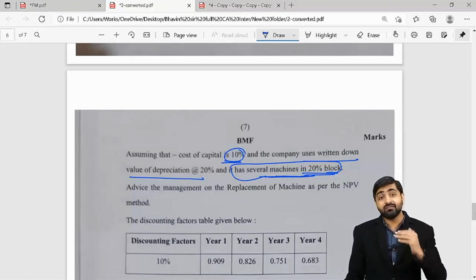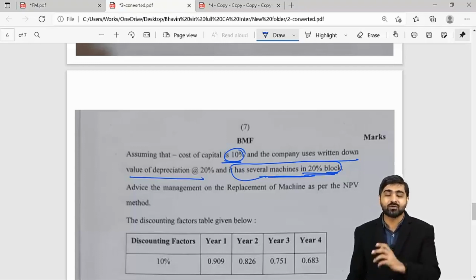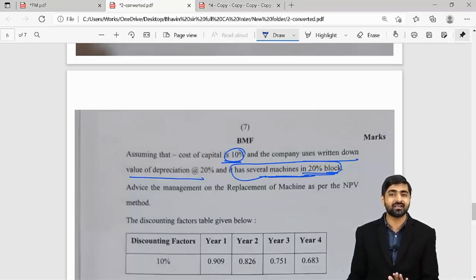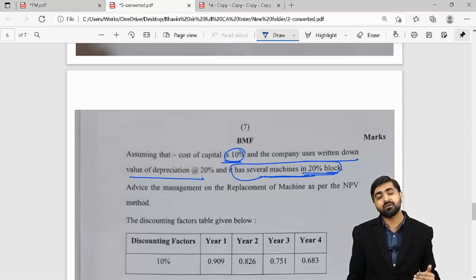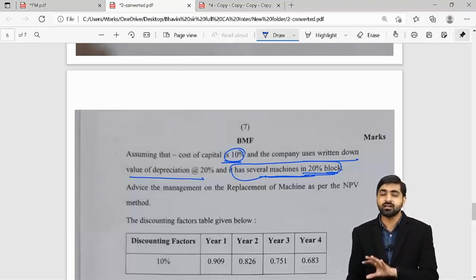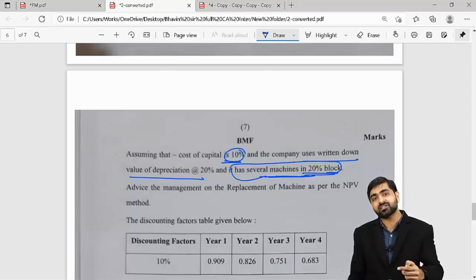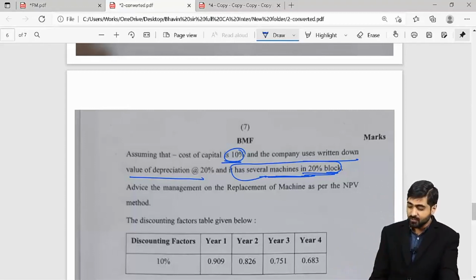If the salvage had exceeded the value of the block, then in that particular case we would have calculated the capital gain tax, but no such information is given to you in the question, and you don't have to think from that perspective. Here you just have to calculate the depreciation for the period of 4 years, and your block continues to exist because there are other machines also in this block. You just have to calculate your cash inflows and check the incremental cash inflows which will be generated from the new machine, and then discount it and bring it to present value terms.